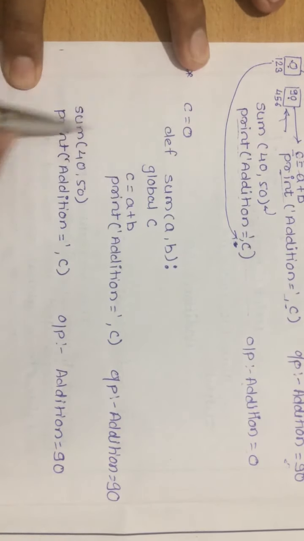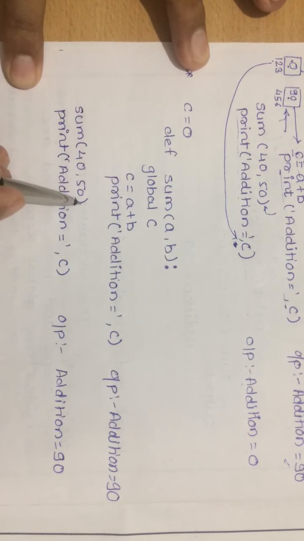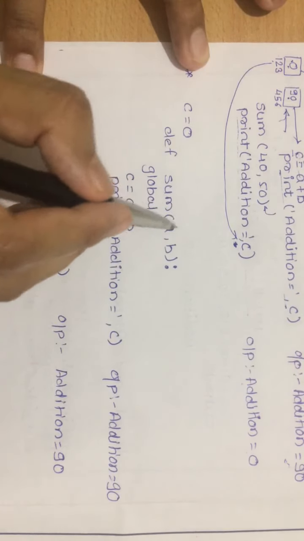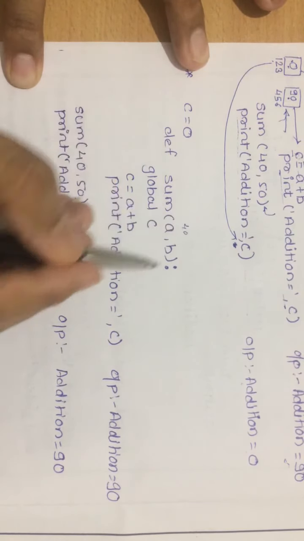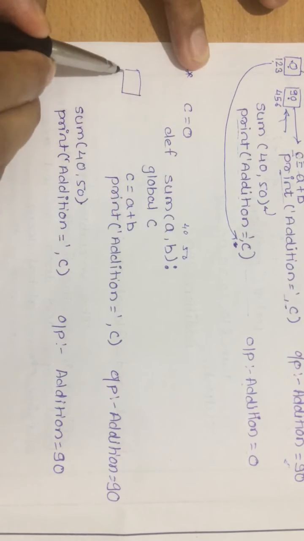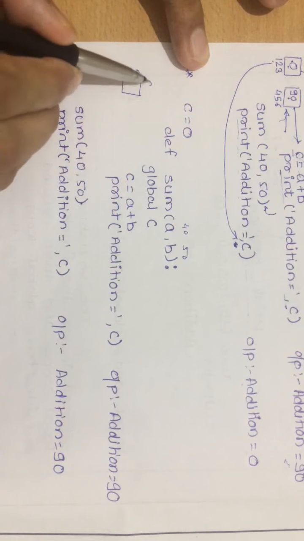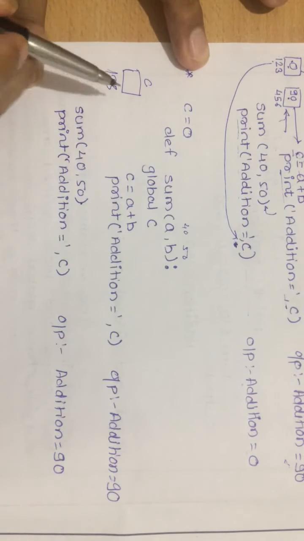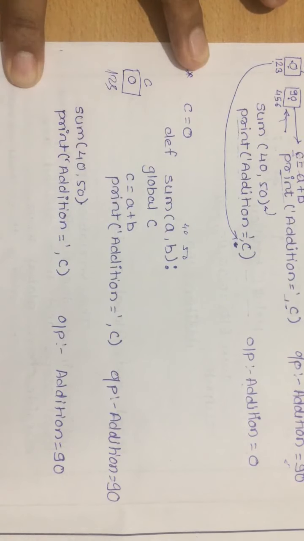When I execute this program, the function will automatically get called. This function will transfer the control from the function call to the function definition. So here A will get value 40, B will get value 50. Here we have one C variable which is global. This is C, it has some address. For example, I have given this address. The value of this C is 0.